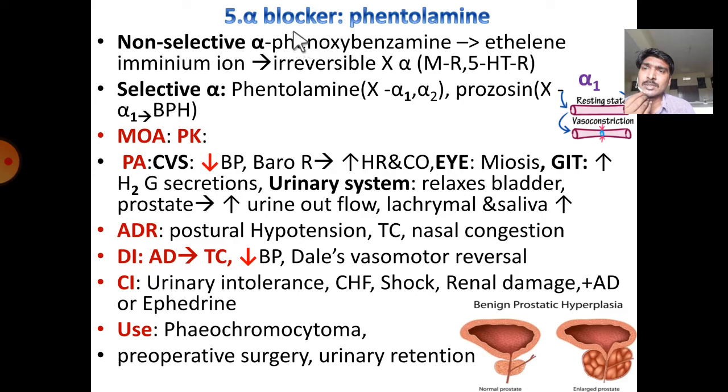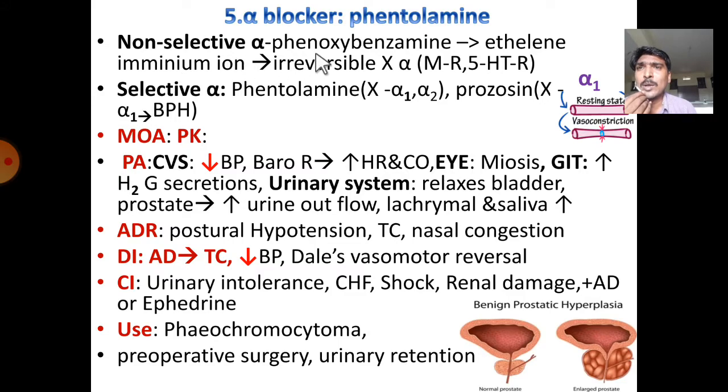Coming to the alpha blockers, alpha receptors are present in blood vessels, smooth muscles of the bladder, as well as in the prostate gland. They are also present in other smooth muscles, in the eye as well as the GIT and urinary system. So the reactions are present in these areas. They are classified into non-selective alpha blockers and selective alpha blockers.